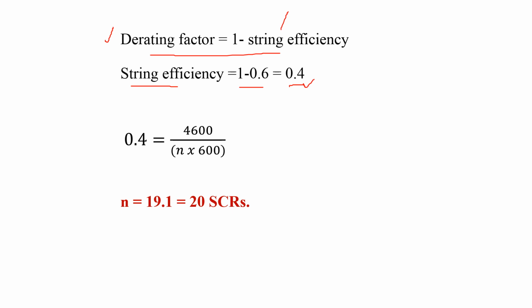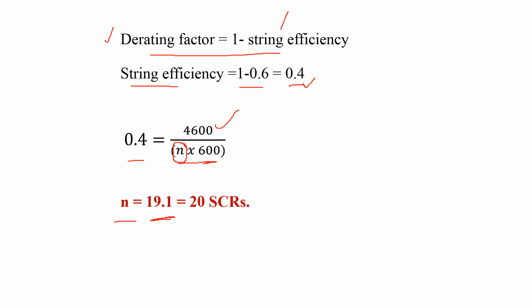After finding the string efficiency, substitute all the values in the string efficiency formula. That is, string efficiency 0.4 is equal to total current carrying capacity divided by number of SCRs into current flowing through each SCR. Here N indicates the number of SCRs connected in parallel. From that, find out N. N is equal to 19.1.